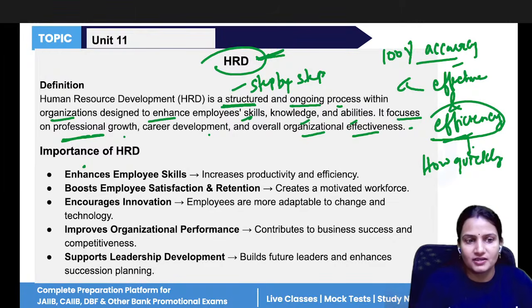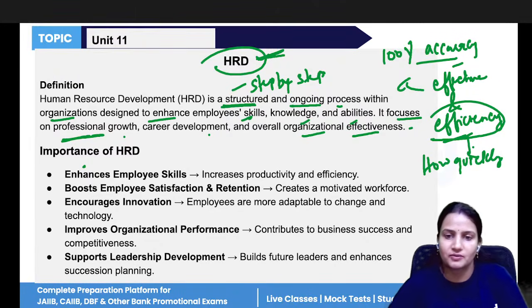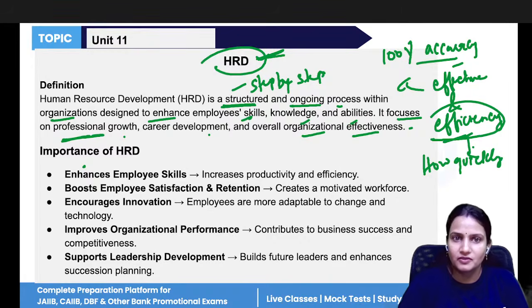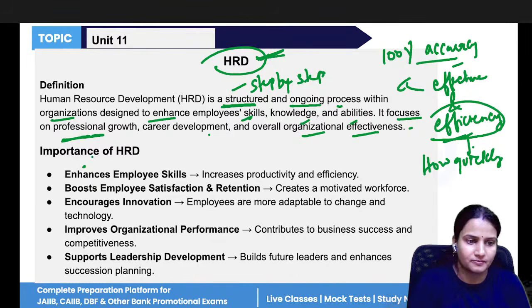What is the importance of HRD? So it enhances employee skill. Yes, it will increase the productivity. If your skill will increase, like you don't have much technical knowledge, now the company will provide you relevant training. Okay, you have developed the skill and technical knowledge. If your technical knowledge is good, then the productivity will be there. You will work more. If you will work more, the higher productivity will be there and efficiency will be there.